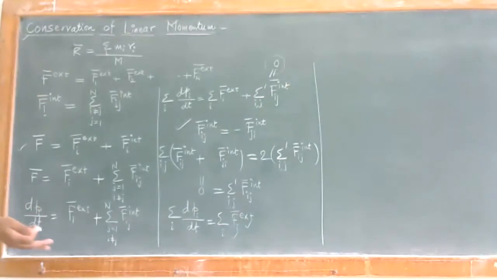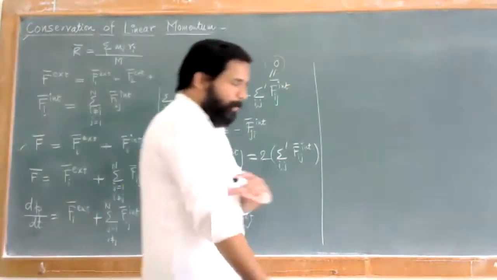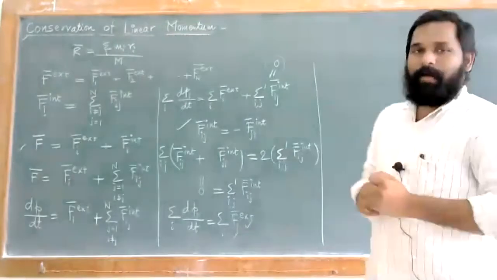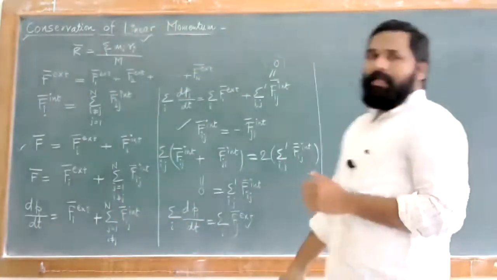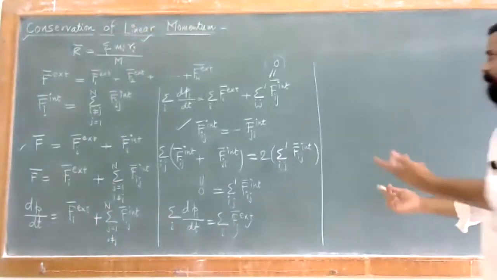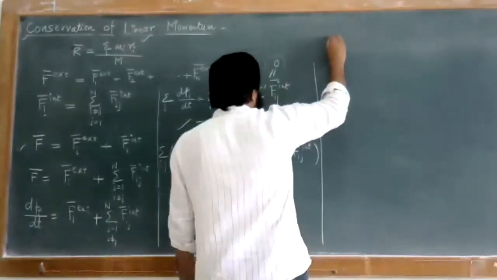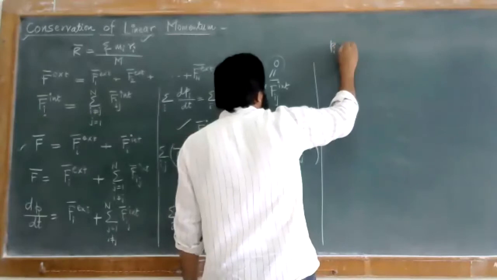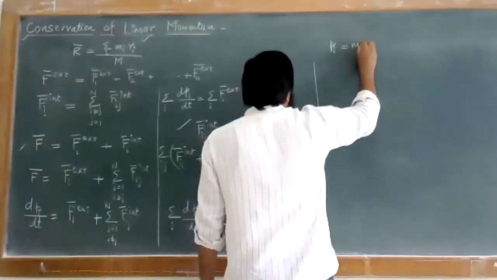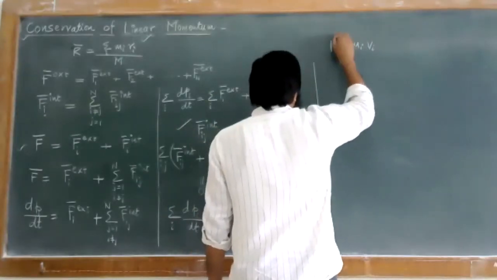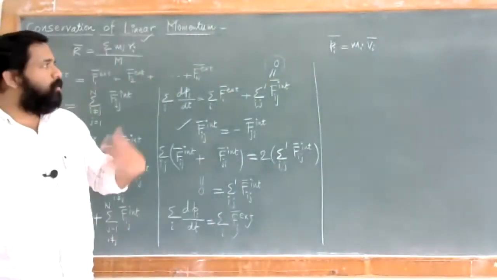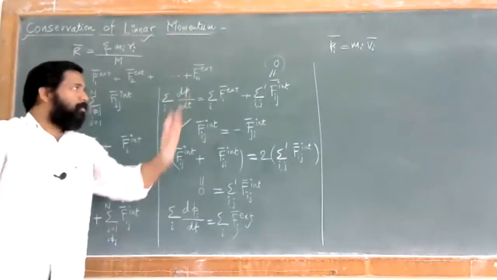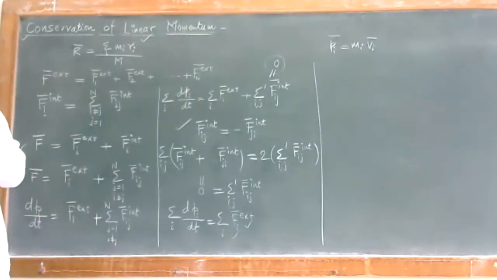Now what is this pi? Pi is nothing but the momentum. आपल्याला पाहिजे काय की हा linear momentum conserve होतो. So we already have this condition, that pi is equal to mass into velocity. As we have to consider it in terms of particles, let us say pi is equal to mi vi.